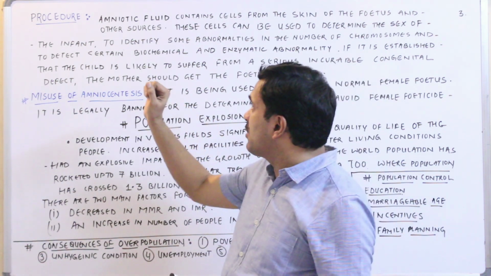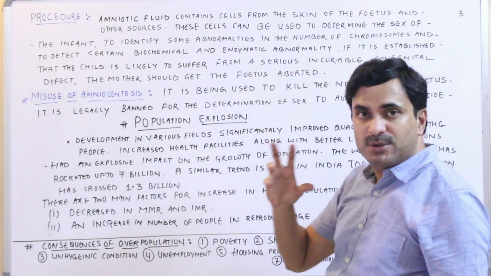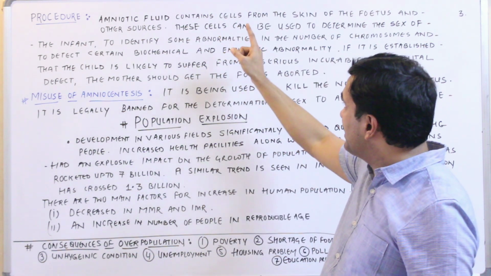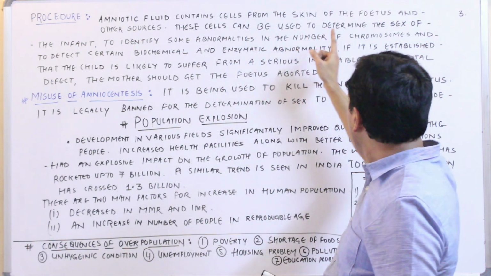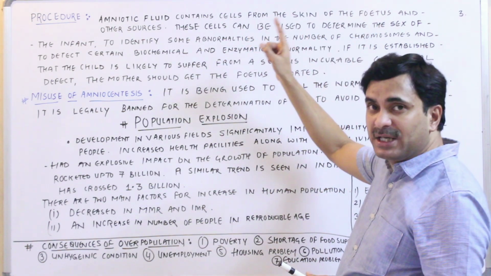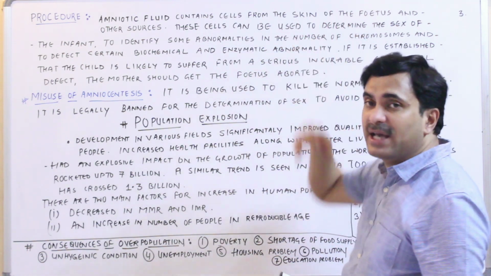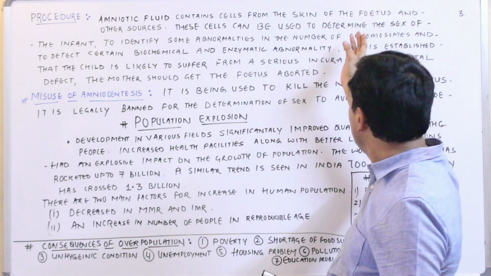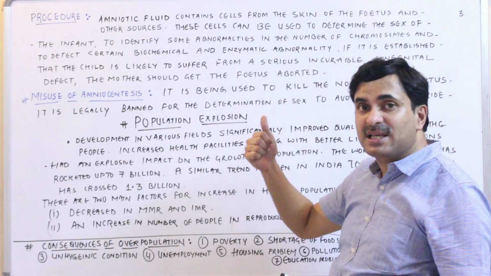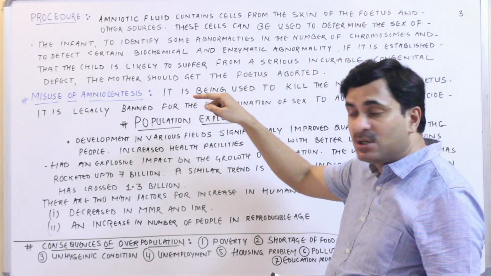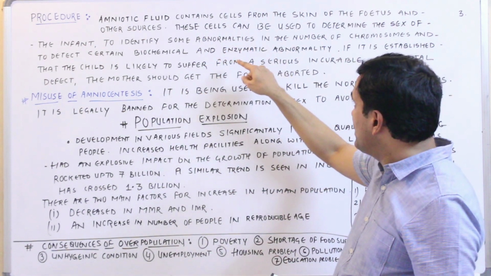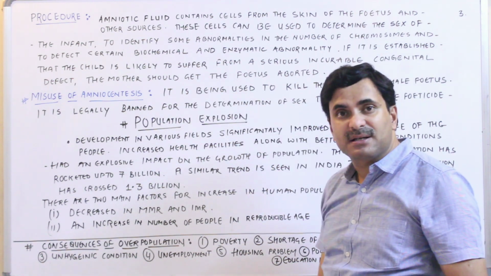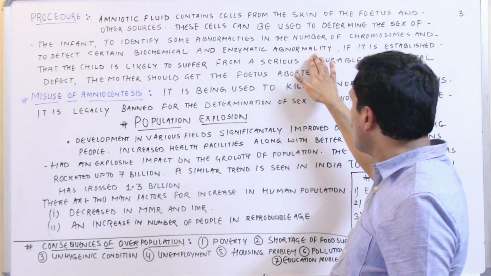Look here. Now the procedure, amniotic fluid. You know very well, the embryo is surrounded by the amniotic fluid. The amniotic fluid contains cells from the skin of the fetus and other sources. These cells can be used to determine the sex of the infant, to identify some abnormalities in the number of chromosomes, and to detect certain biochemical and enzymatic abnormalities.